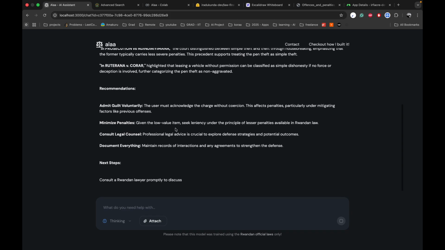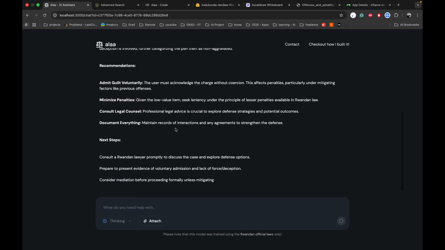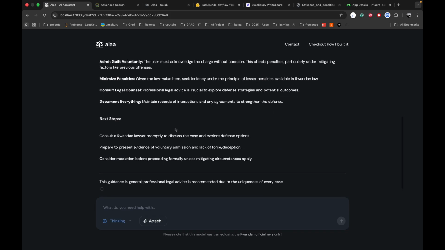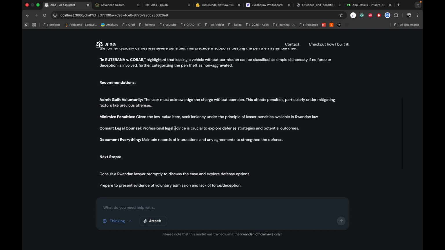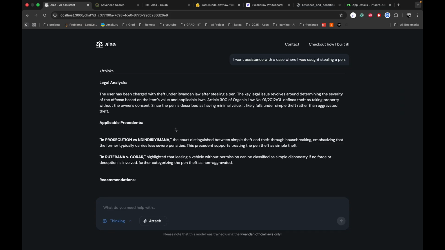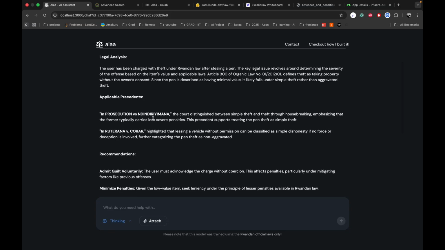If that's the case, then it's going to look for past cases, see what the judges have made as a decision, and from those past cases it's going to get all of that, and then get the laws in Rwanda, then give you a recommendation. It might tell you that you should be very worried because you did something serious, or it tells you, don't worry, you're fine, everything is good.